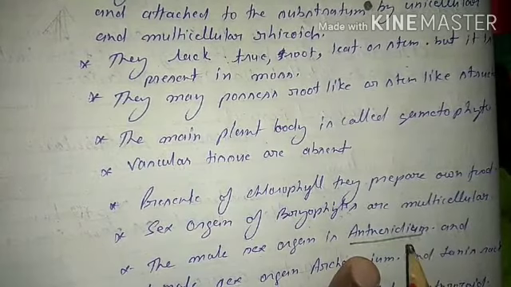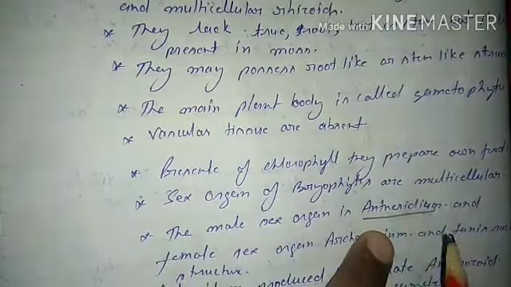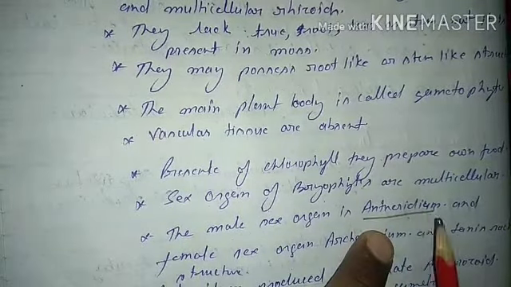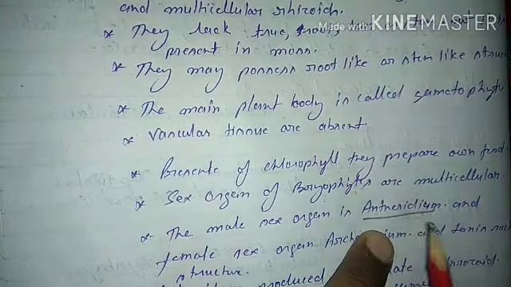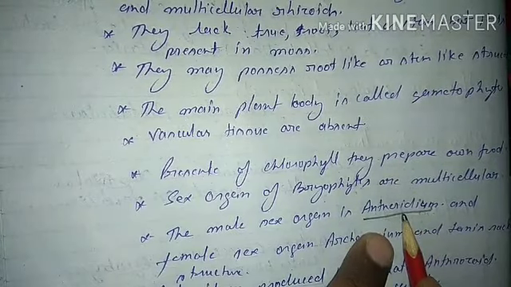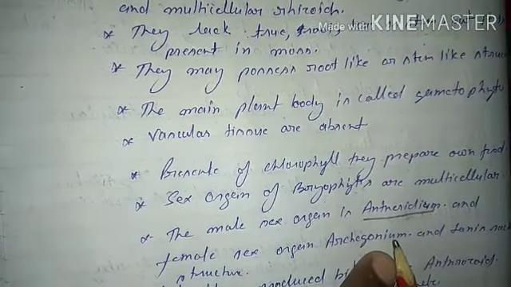Antheridium is singular and antheridia is plural. The antheridium produces antherozoids. Antherozoid is the male gamete, and the female sex organ is called the archegonium.